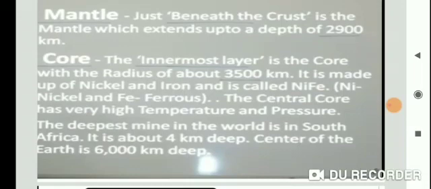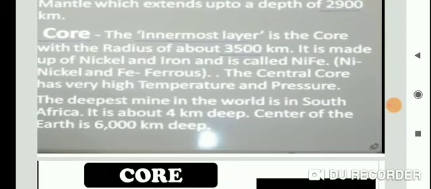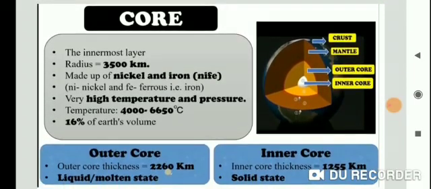The central core has very high temperature and pressure. The deepest mine in the world is in South Africa. It is about 4 kilometer deep. The center of the earth is 6000 kilometer deep. The deeper you go, the more the temperature and pressure increase, to very high levels. That is why the core has the highest temperature and highest pressure. Why? Because it is the deepest. Next, the core: this layer is the innermost layer.